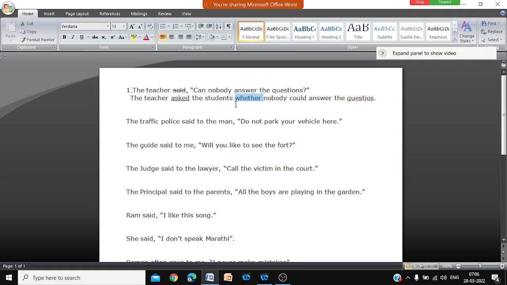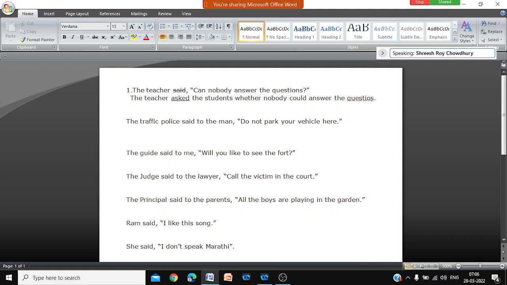And then because it is past tense, can was changed to could. So three changes: question, so said is changed to asked; yes no question, so we are adding the word whether; and past tense, so we are changing can to could.